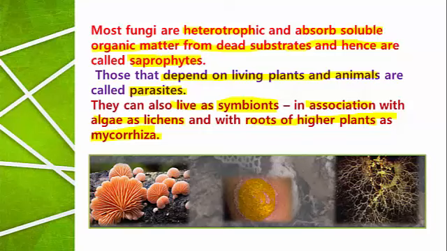And an important point is that wherever mycorrhiza is present, the plant or root absorbs phosphorus. Phosphorus is present in the soil, and that phosphorus is absorbed with the help of mycorrhiza, and this is the example for symbiotic association, where both the organisms present together are benefited from each other. This is called symbiotic association.